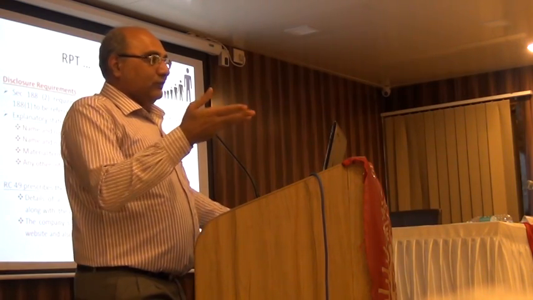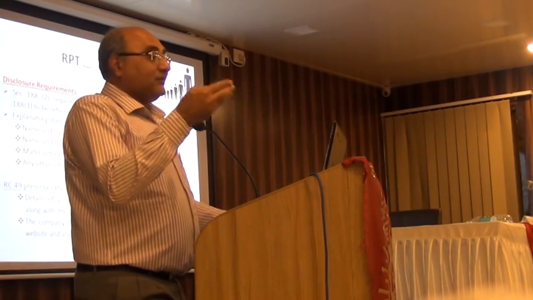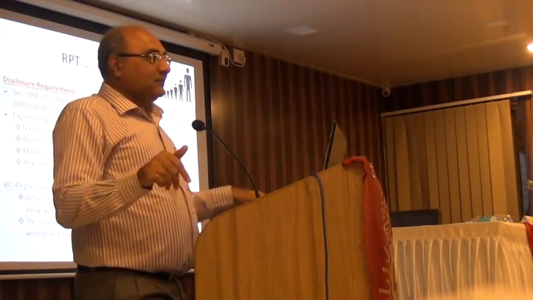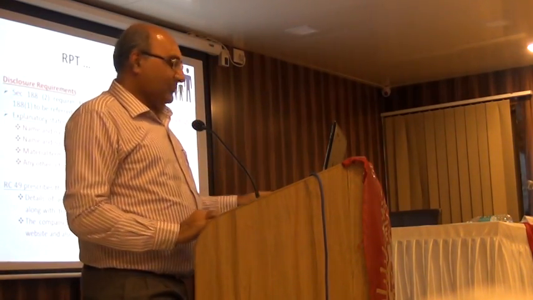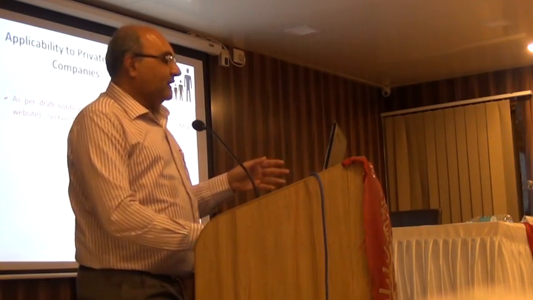I really do not know which company will decide who is related, who is not related. Maybe a director or CFO will keep a big chart below his table that this is a whole list of companies or individuals who are there, and he will pass a circular in the company that if the CFO or the secretary or anyone in the associate has an addition in the family, please let me know first, because they become related parties. So a lot of these things will have to be done.